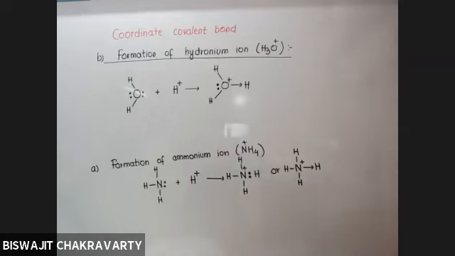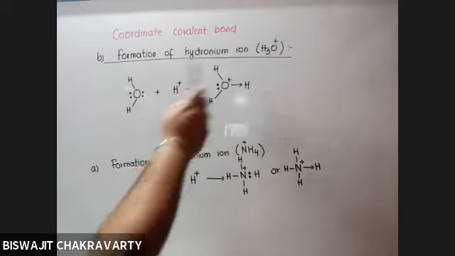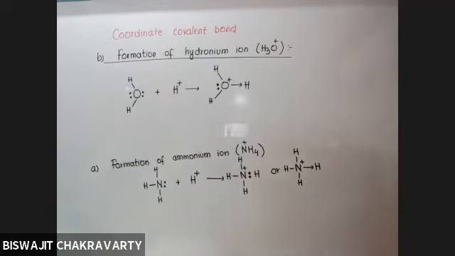Okay, one thing I ask. What is the charge present on the oxygen? Plus 1. Plus means, is it electron rich or electron deficient? Sir, electron deficient. So you will be donating something to others only when you yourself are comfortable, isn't it? So by donating one pair, the oxygen has already developed a positive charge. That means this oxygen is electron deficient now, isn't it?